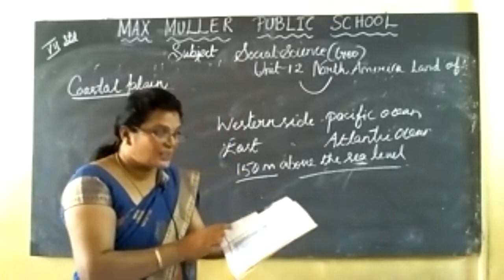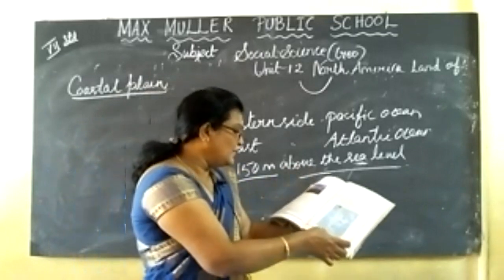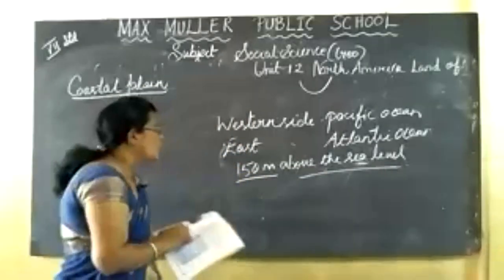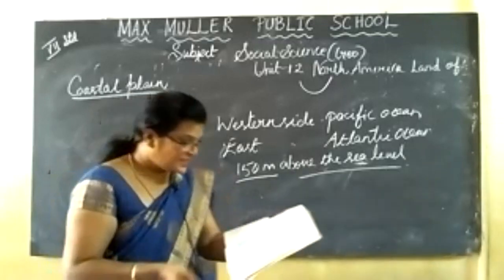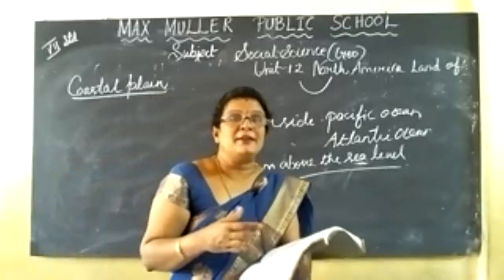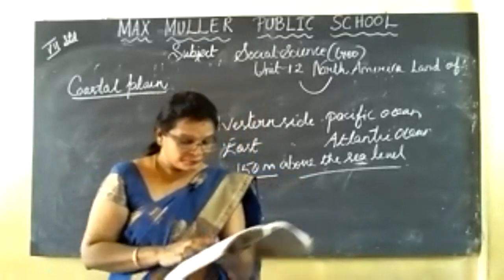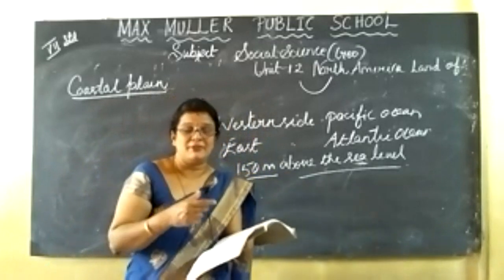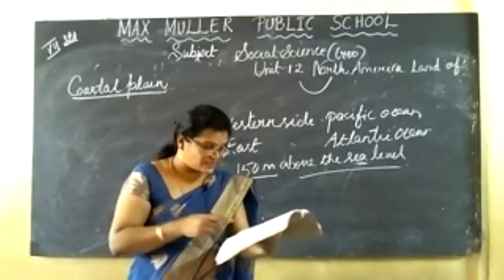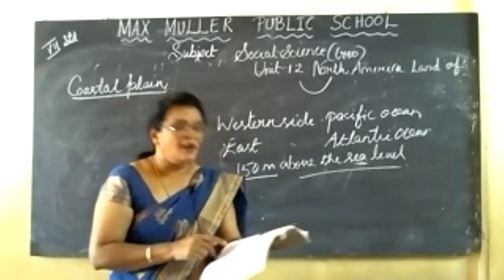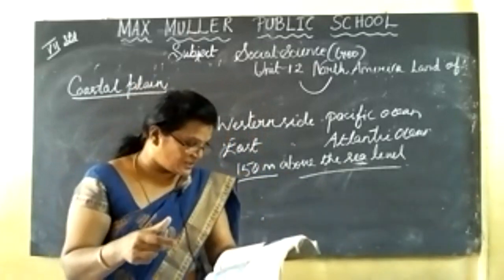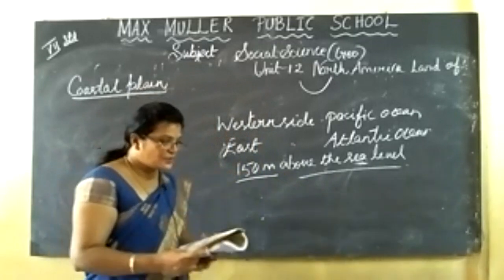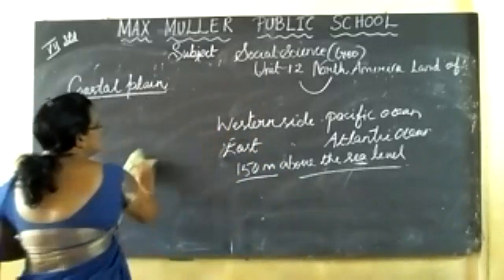Then the coastal plain is narrow in the northeast and widens towards the south and west. Its average is 150 meters above the sea level. In this place, we can find many swamps and marshes. The marshes are abundant, which means we can find many stones in these places. Okay, and also we can see many seaports located in this place. The next we are going to study about the rivers and Great Lakes.